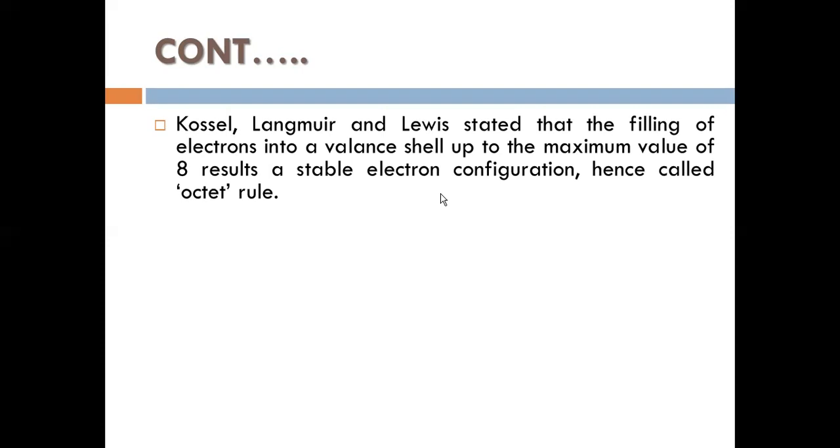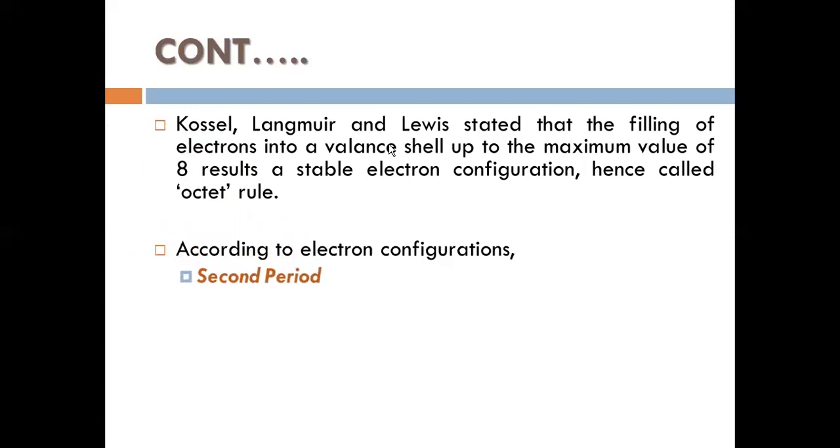So these three scientists stated that if you want to obtain a stable electron configuration, your valency shell should have a maximum of 8 electrons. That is what they call the octet. According to the electron configuration, we are going to speak about how atoms obeying the octet rule can deviate from it. This is what we are going to discuss here.